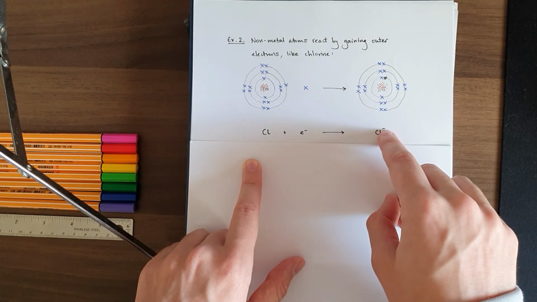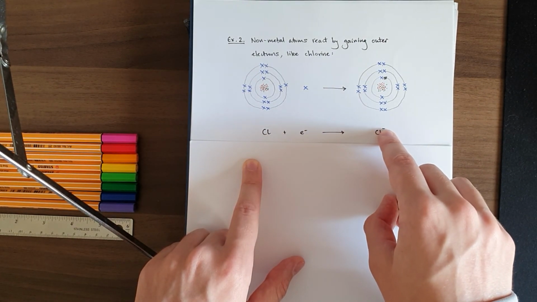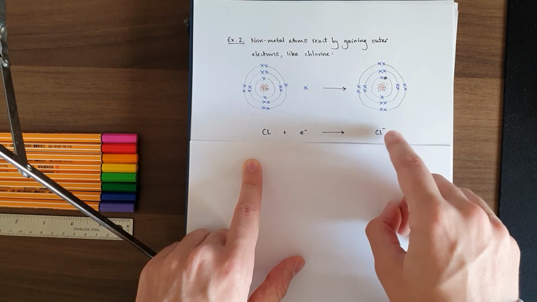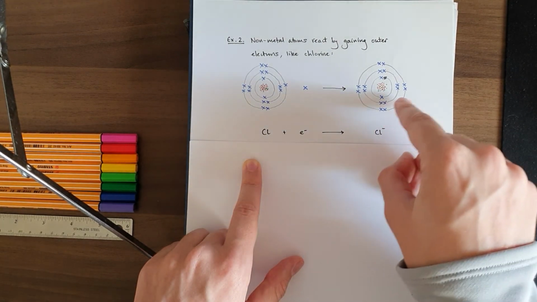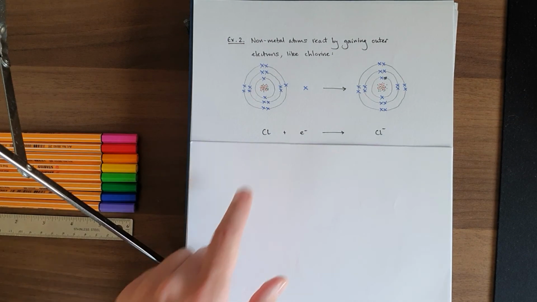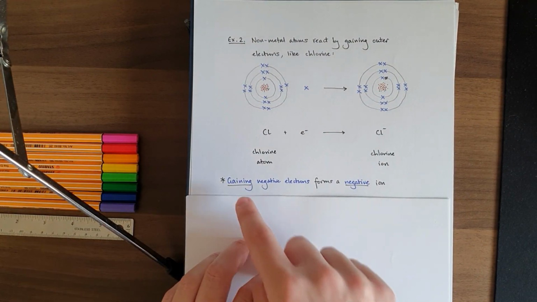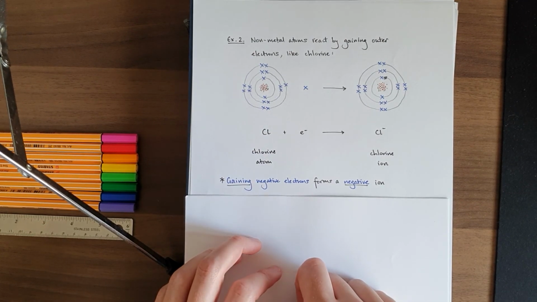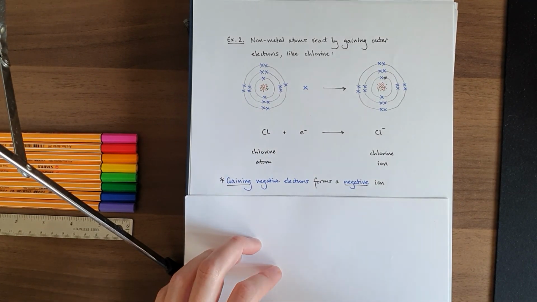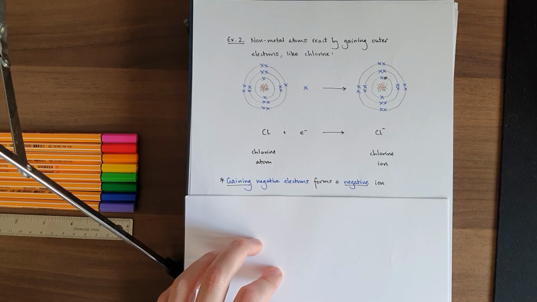So it's just 1 negative by drawing just the negative sign on its own. So negative ions formed because we've got 1 more electron than we do protons. And that's, again, important to remember. So if we gain negative electrons, we form a negative ion, because now we've got more negativity than we do positivity.